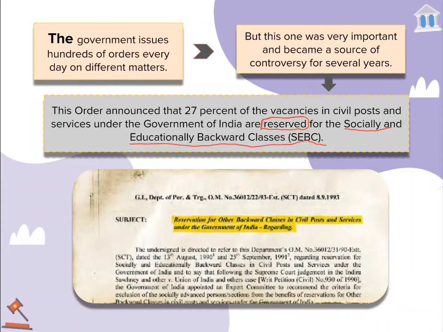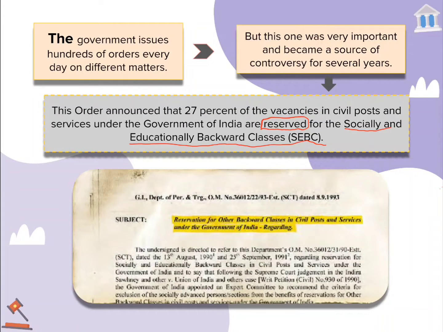Now the second term comes: what do we mean by socially and educationally backward classes? As we already know, India is a diverse country, and we can see a diverse class of people around us. Some of them are so wealthy and some are struggling for their livelihood. And there are many people around us whose forefathers were discriminated against on the ground of religion, caste, race.